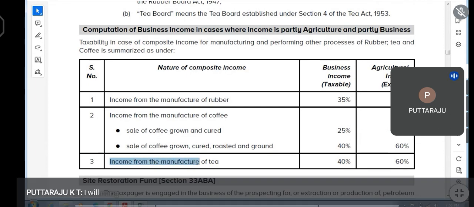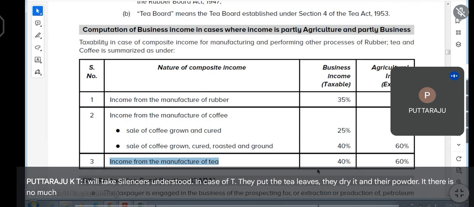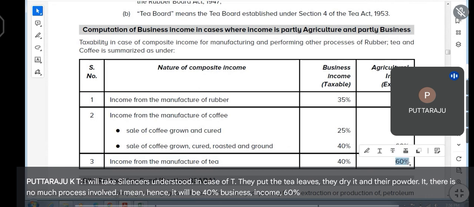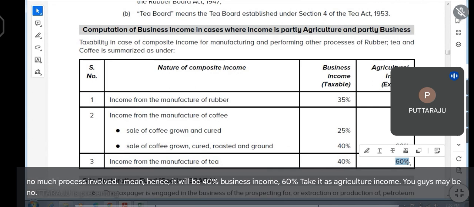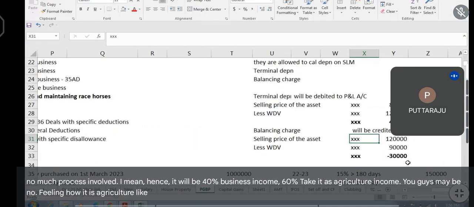I will take silence as understood. In case of tea, they pluck the tea leaves, they dry it and they powder it. There is no much process involved. Hence it will be 40% business income, 60% take it as agriculture income.